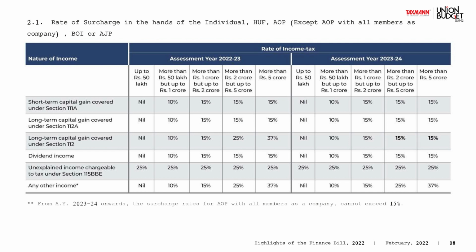On equity shares or equity-oriented units you are taxed under 112A. Otherwise, your long-term capital gain goes into section 112. In that, the flat rate of tax is 20%, and the surcharge here is also capped at 15%.